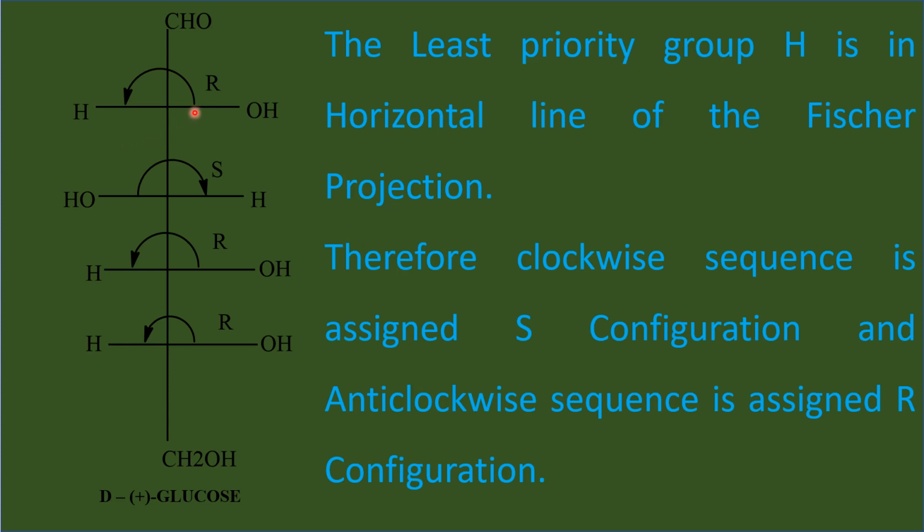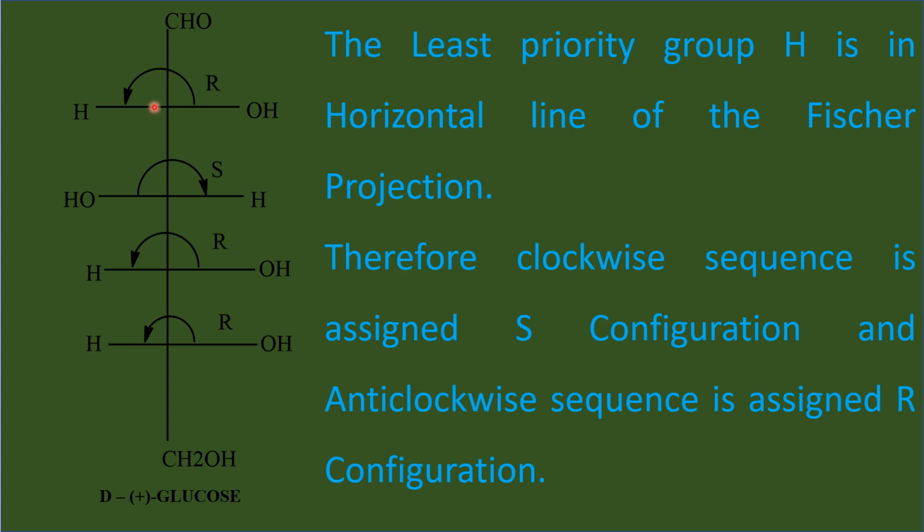So usual procedure is, when you read numbers from 1 to 3, if your eyes travel in anti-clockwise, you have to assign S configuration. But before fixing it as S, you have to look at the least priority group. If the least priority group is in the horizontal line, for anti-clockwise you have to give R configuration. So S has to be converted to R. You can remember that way.